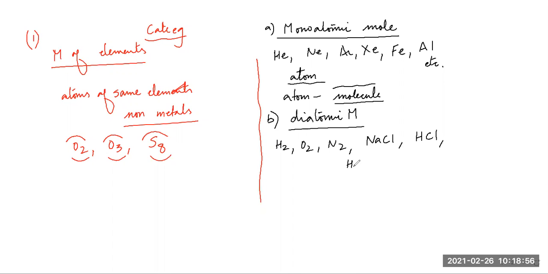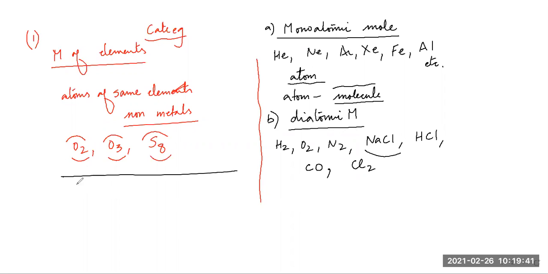No, when you write H2SO4, it doesn't come under the purview of diatomic molecules because there are so many atoms, 2, 3, 3 plus 4, 7. So H2SO4 is not a diatomic molecule. Diatomic molecules means only two atoms are there, right? Which is CO, correct. Very good. CO, carbon monoxide. I want more. Come on, students, think of some more diatomic molecules. Okay, fine. So, H2, O2, N2, then Cl2 also. They're all diatomic molecules.